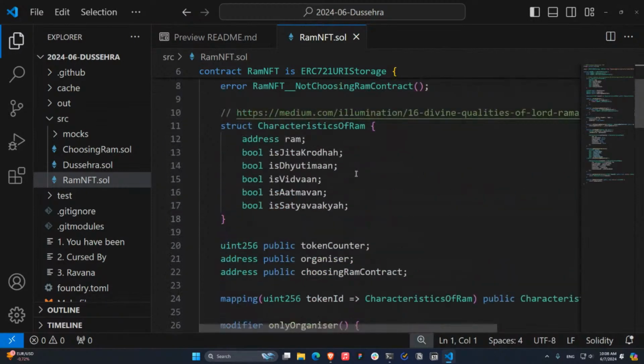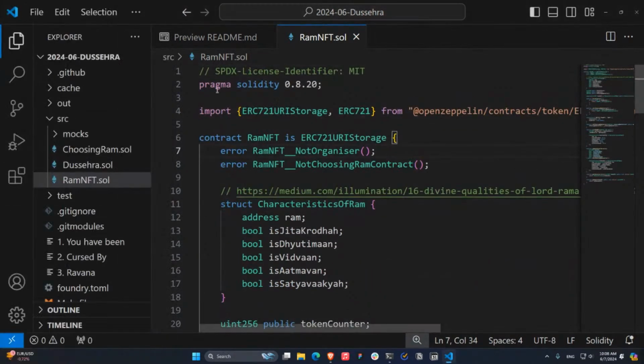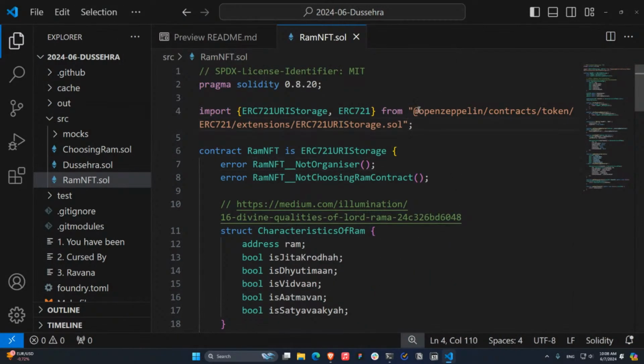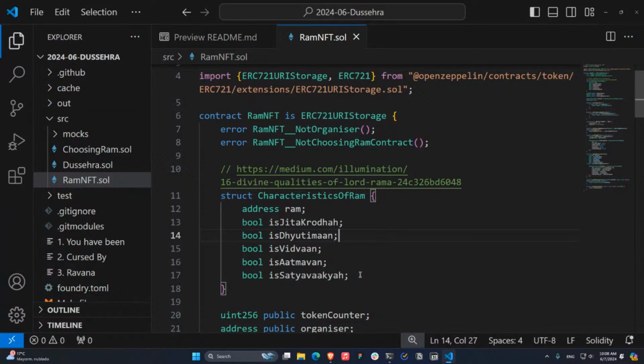As you can see, this imports directly from OpenZeppelin, the ERC721 URI storage. This is a standard NFT contract, but this has a struct. This struct has these different types of booleans. Is Dutyman, is Bitban. Again, sorry for my bad pronunciation. This is in the language and I cannot pronounce this.